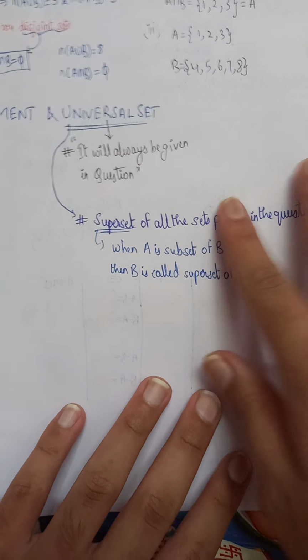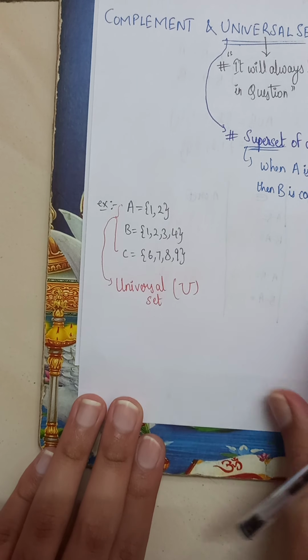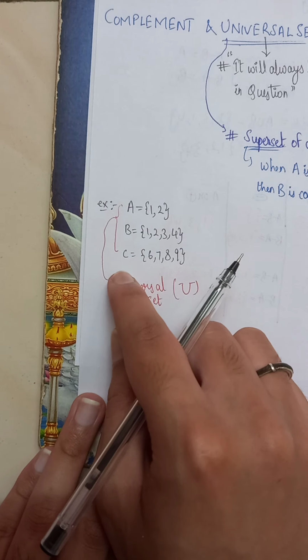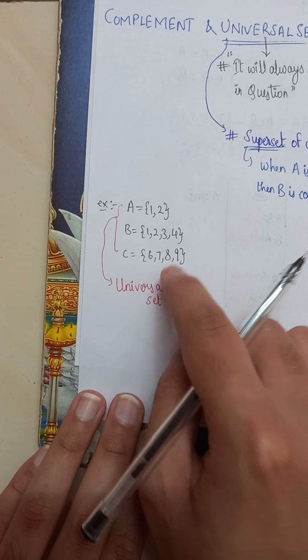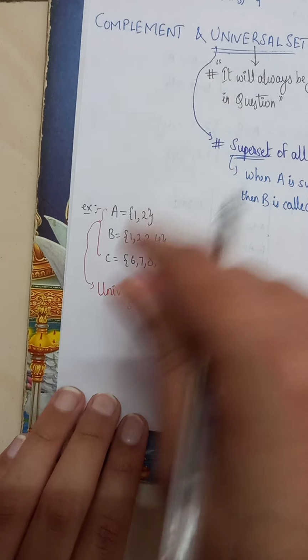Let's do an example. The given question is that set A is equal to {1, 2}, set B is equal to {1, 2, 3, 4}, and set C is equal to {6, 7, 8, 9}. We need to write the universal set of these three sets.